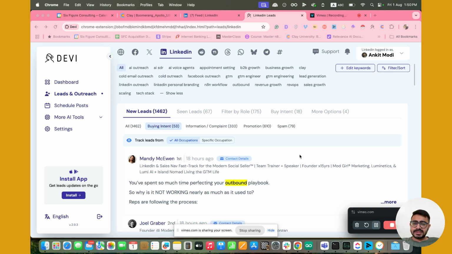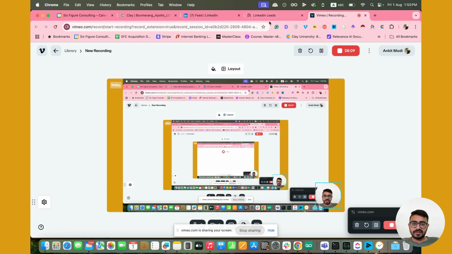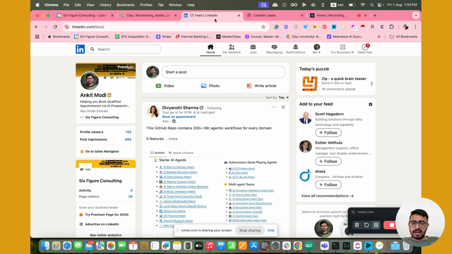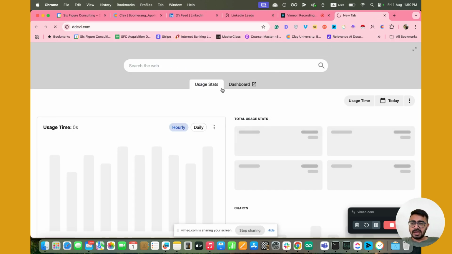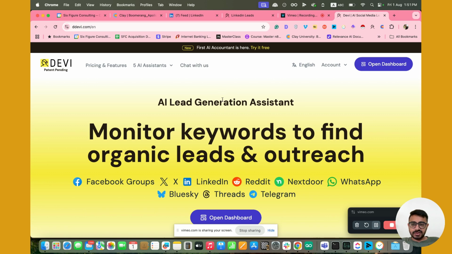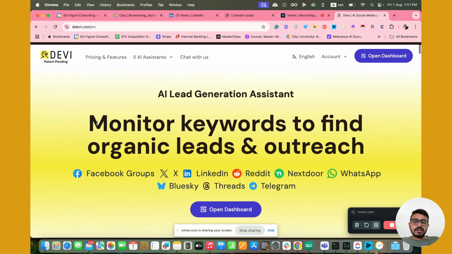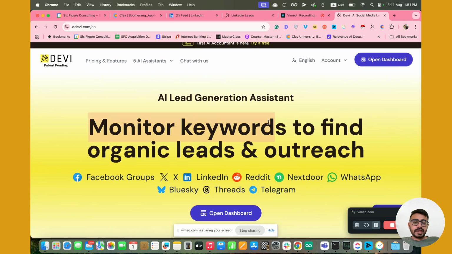Okay, so as you can see over here, this is a Chrome extension, Devi. Now, what I have done is I have added a lot of keywords that I want to monitor. Let me first open the website so that you can understand the USP of this tool, right? As you can see, this tool is specifically meant to monitor keywords and find organic leads.